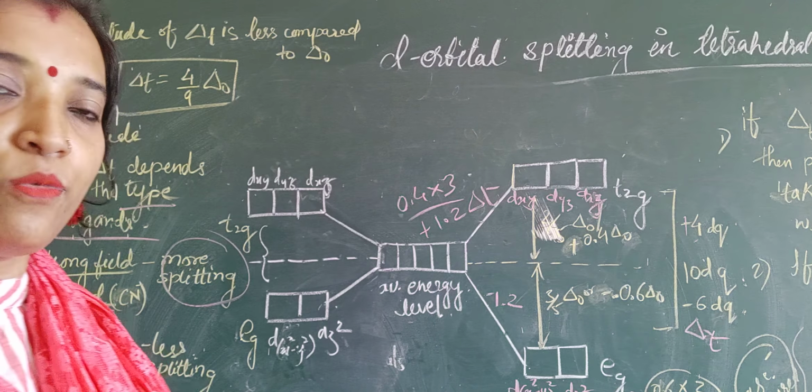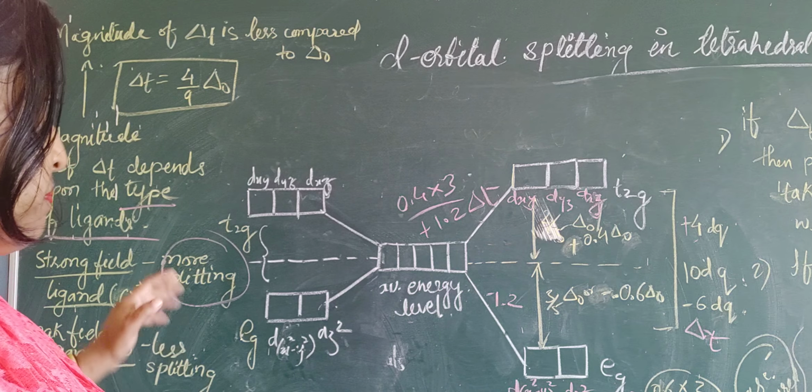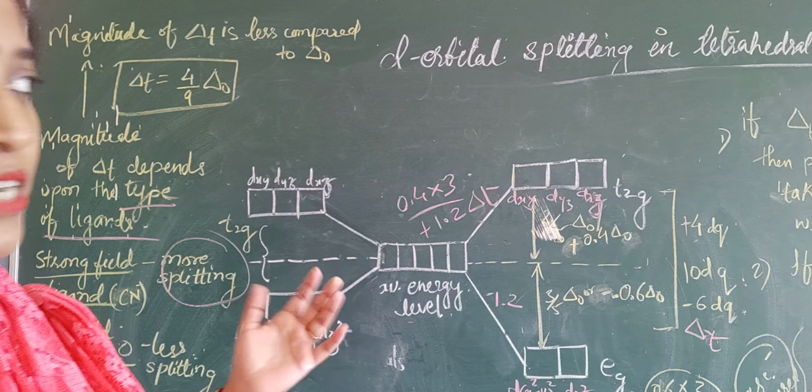And in the presence of weak field ligands like H2O, these are neutral ligands, these are weaker ligands. I told you, fluoro, chloro, H2O, these are weaker ligands. In the presence of these ligands, the splitting will be less. Understood? The splitting will be less. So these things you should remember.